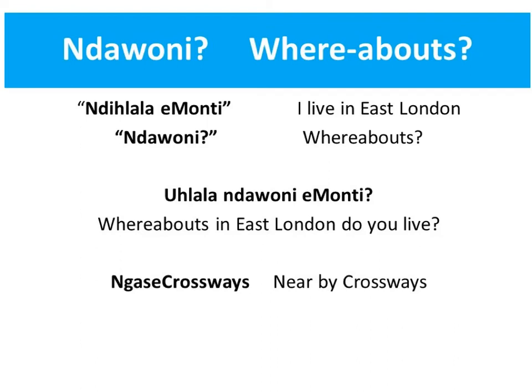A nice word to use in conversations is ndawoni, which means whereabouts. So for example, somebody might say, Ndihlala eMonti, I live in East London, and then you can simply ask ndawoni, which means whereabouts. Or you could make it into a full sentence, Uhlala ndawoni eMonti, so whereabouts in East London do you live? And then the answer tends to start with a ngase, which literally means nearby. So if you don't want to give an exact address, but just want to say in the vicinity of or nearby, ngase crossways.